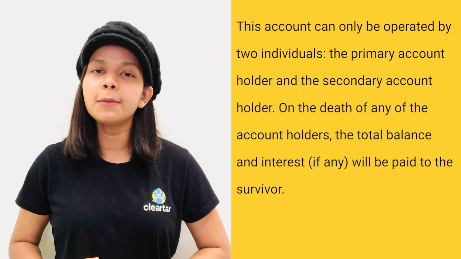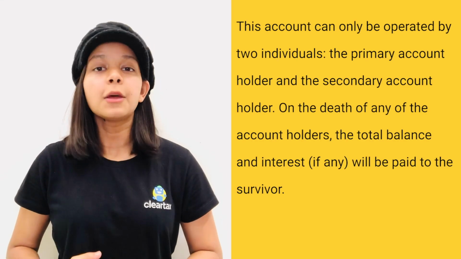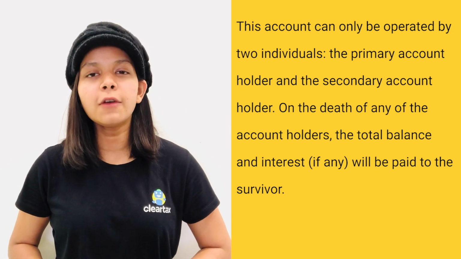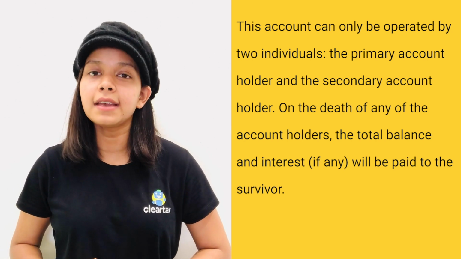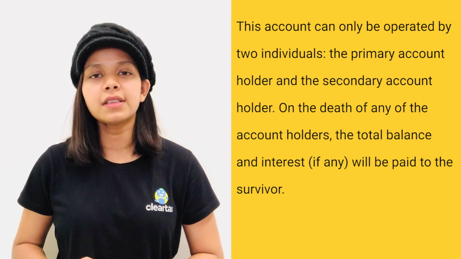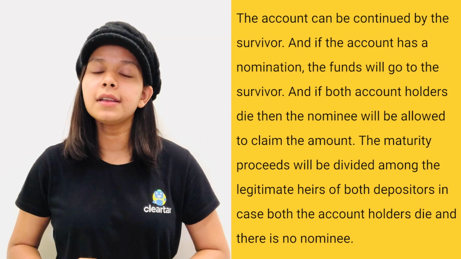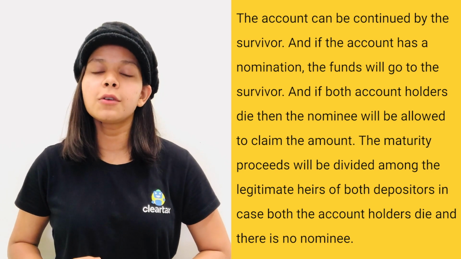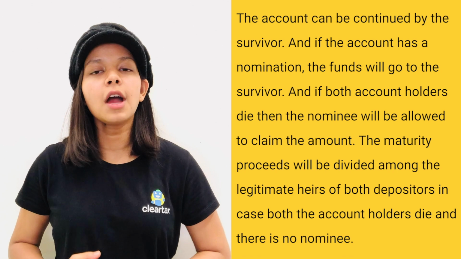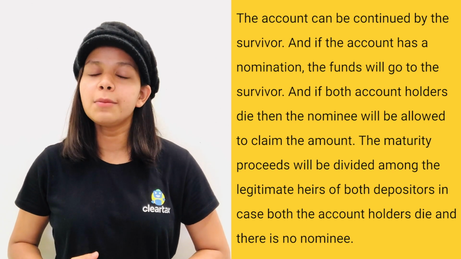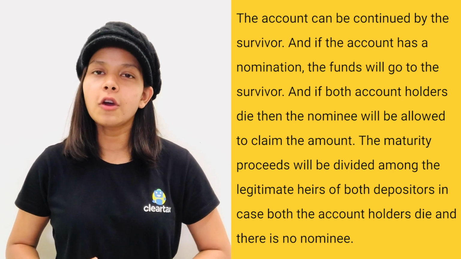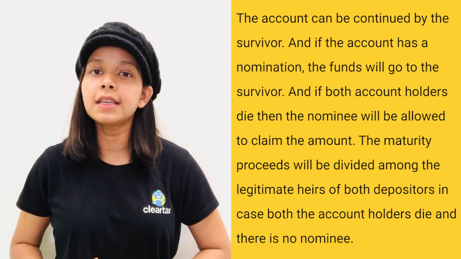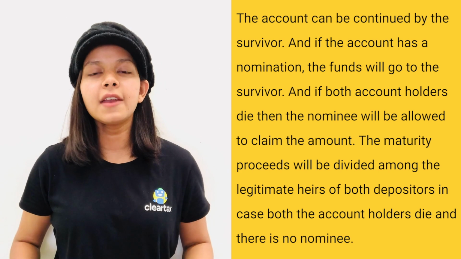This account can only be operated by two individuals, the primary account holder and the secondary account holder. On the death of any of the account holders, the total balance and interest, if any, will be paid to the survivor. The account can be continued by the survivor, and if the account has a nomination, the funds will go to the survivor. And if both account holders die, then the nominee will be allowed to claim the amount. The maturity proceeds will be divided among the legitimate heirs of both depositors in case both the account holders die and there is no nominee.